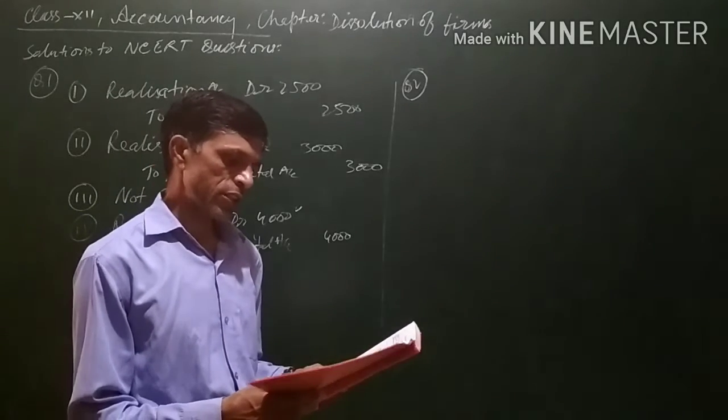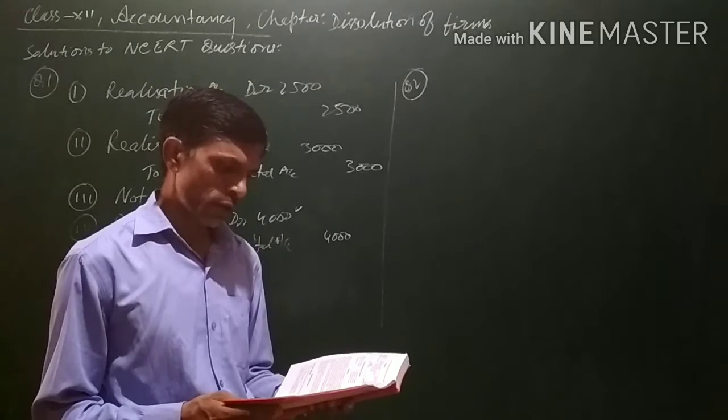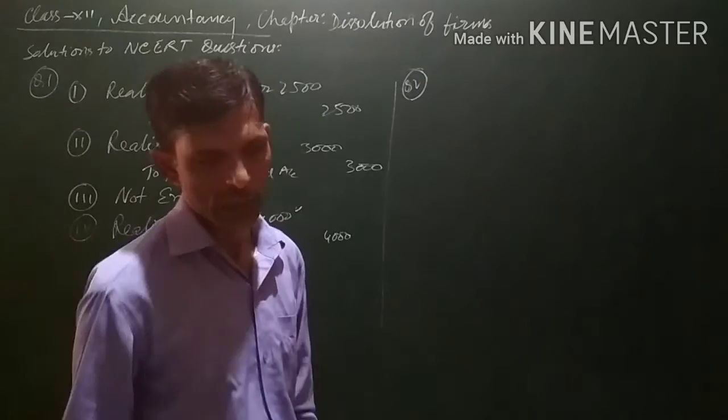Question 2. The creditors of rupees 85,000 accepted 40,000 as cash and investment 43,000 in full settlement of their dues.